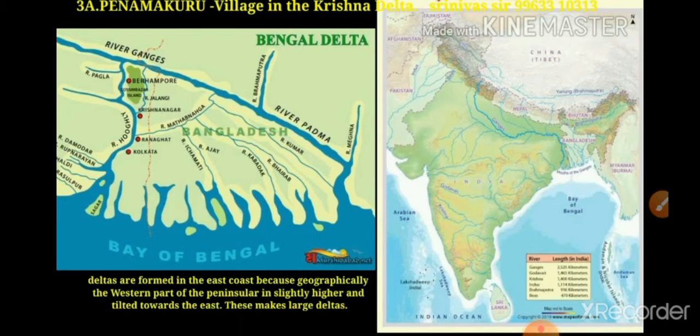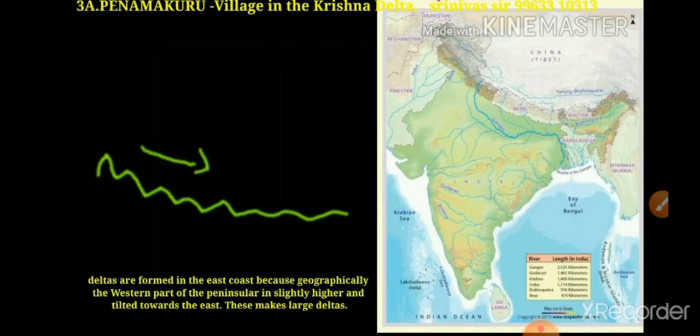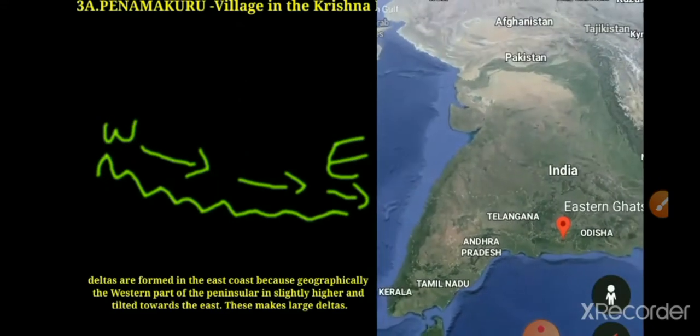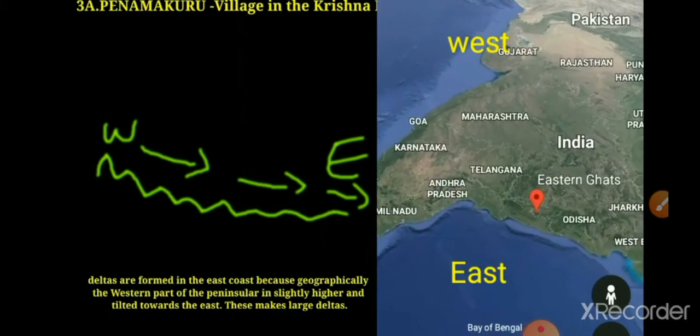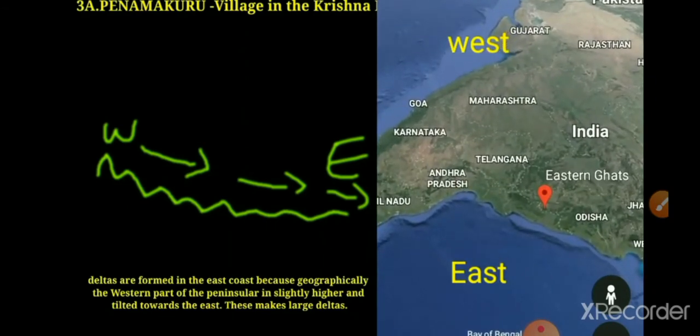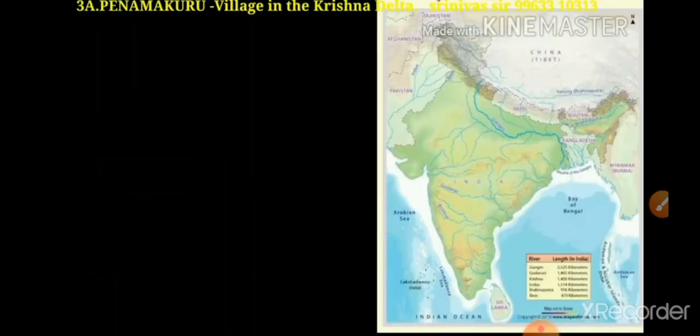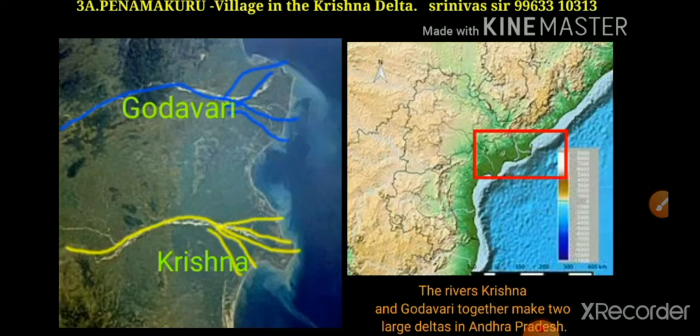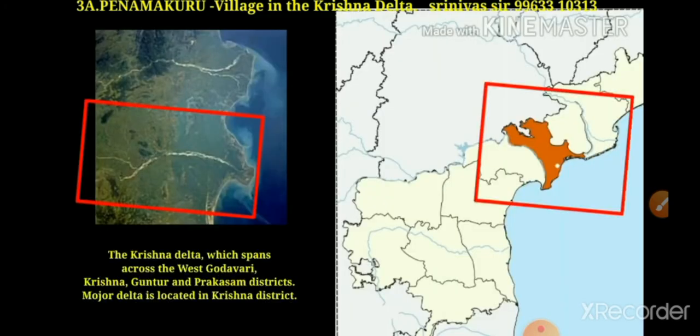Deltas are formed on the east coast because geographically the western part of the peninsula is slightly higher and tilted towards the east. That is the reason large deltas are formed in the east direction, in the eastern coastal plains. The rivers Krishna and Godavari together make two large deltas in Andhra Pradesh.